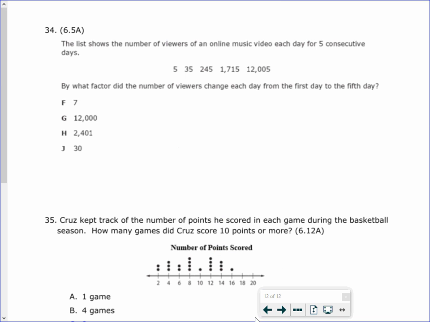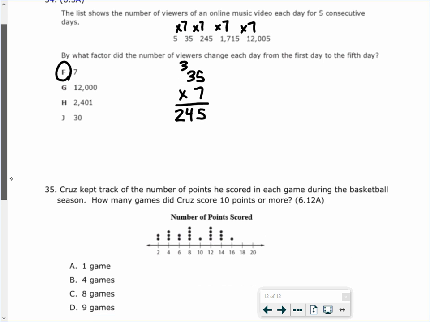All right, 2 more. Let's finish this off. The list shows the number of viewers of an online music video each day for 5 consecutive days. By what factor did the number of viewers change each day from the first day to the 5th day? So it's got a factor. So it's going to be times 7. Each one of these is going to be times 7. 5 times 7 is 35. 35 times 7 is 245. Make sure you check a couple of them just to make sure. 245 times 7. And double check it if you're not positive, but in this case, it is going to be 7. So the answer is 7 there.